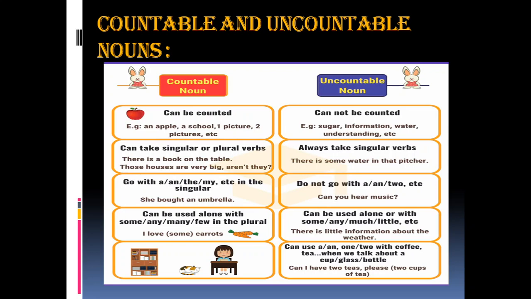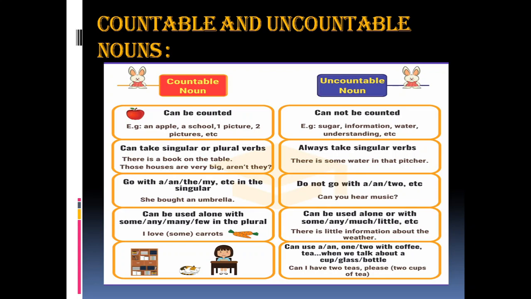Next, a countable noun can take a singular or plural verb. There is a book on the table. Those houses are very big, aren't they? So, a countable noun can take a singular or plural verb, whereas an uncountable noun will always take a singular verb. Okay, there is some water in that picture.